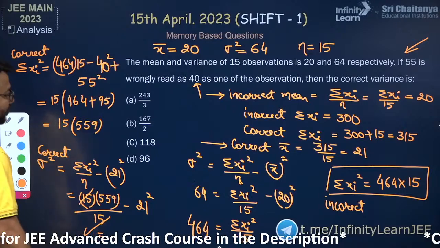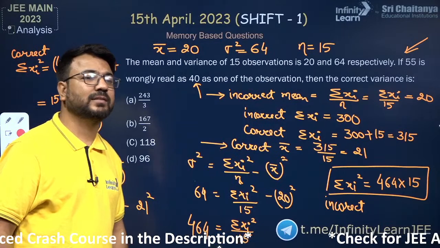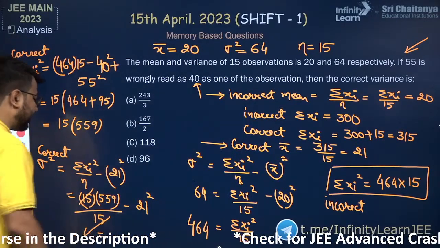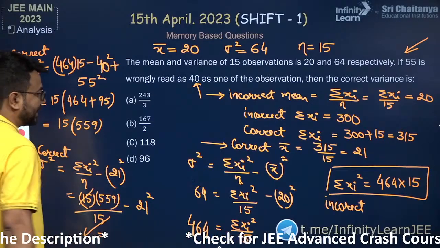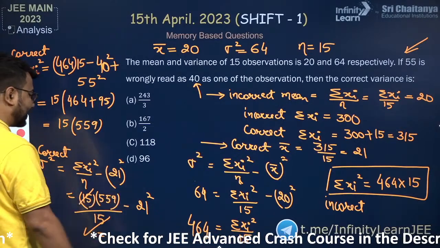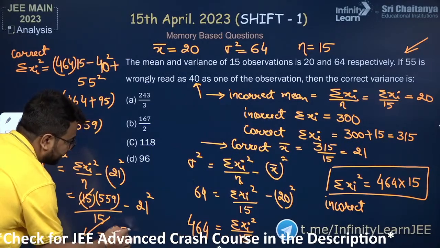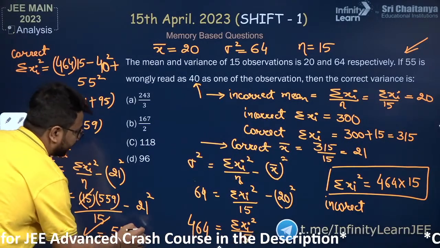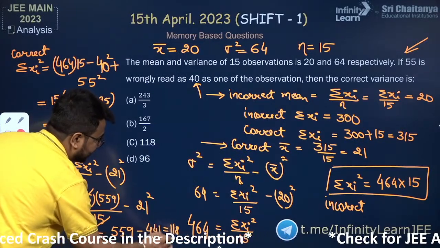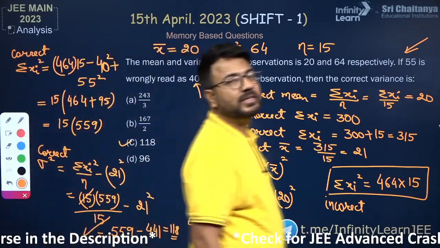So do you know guys what is 21 square? Just say yes or no. Alright. So here 21 square will be 441. So if I subtract these two, this will be equals to 559 minus 441. So that will give me a value 118. 118 is given to us in the C option. That is why C option will be the final answer.